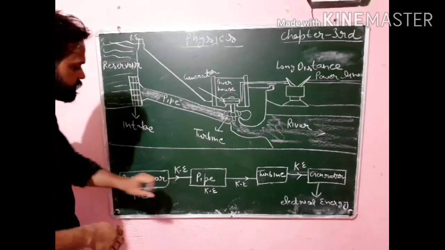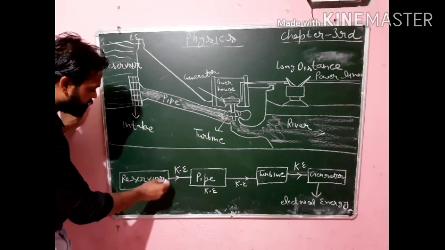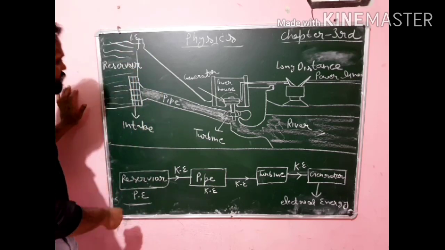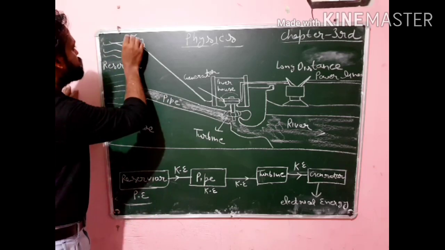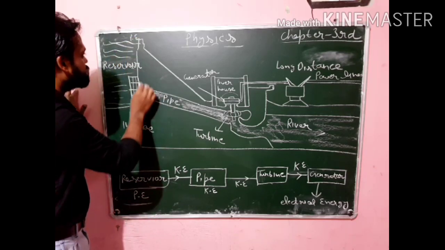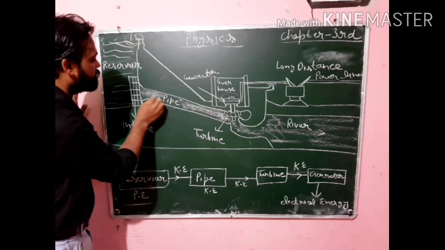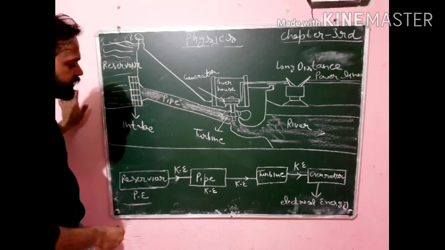With the help of this flow chart it is also explained here. You can see it in your book. When the water is in the reservoir, due to the height in the reservoir it has potential energy, and when this water is released through the pipe, due to its potential energy it is released, and then this potential energy is converted into kinetic energy, and through the pipe water starts flowing. So it is flowing, which means it has kinetic energy.